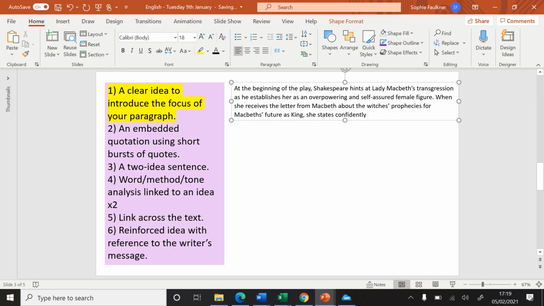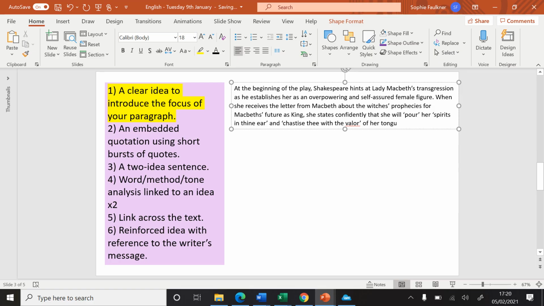She states confidently that she will, and I'm going to shorten my quote so it makes sense as part of my sentence, "pour her spirit in thine ear and chastise thee with the valour of her tongue."